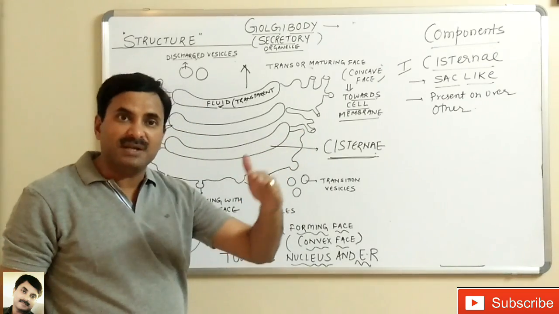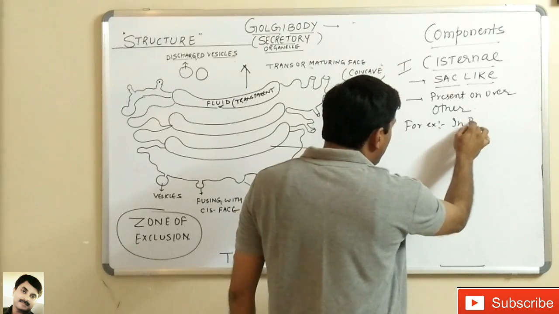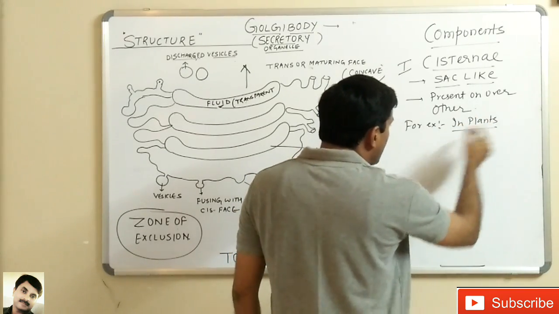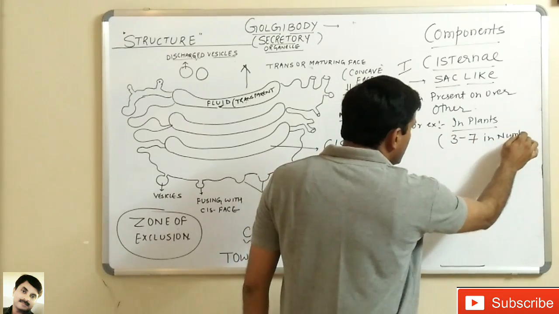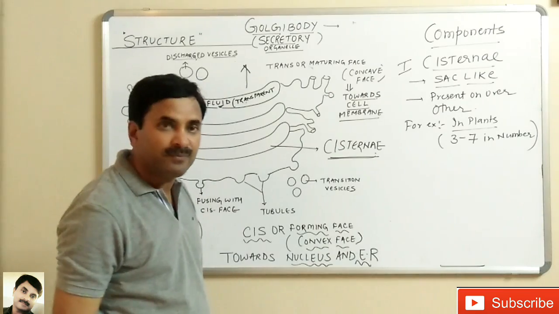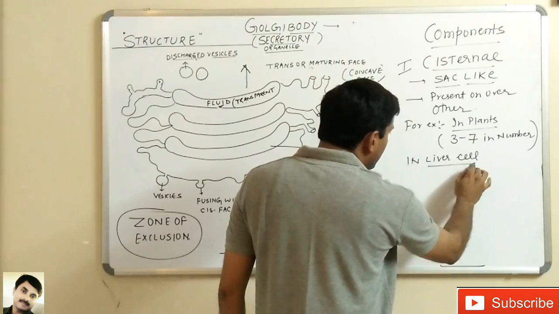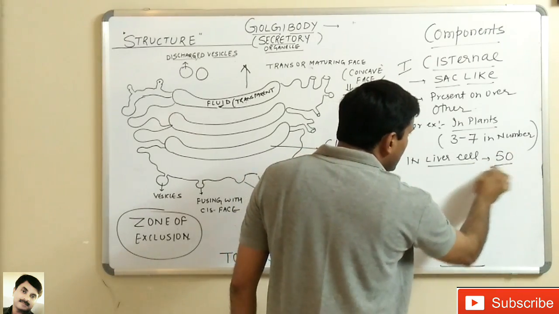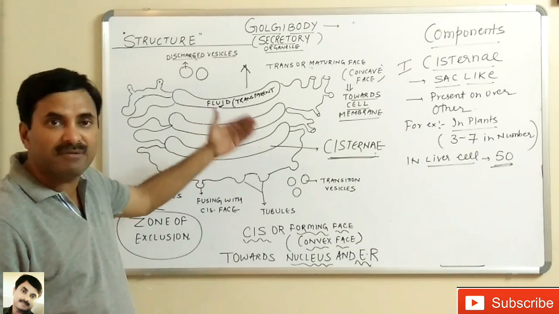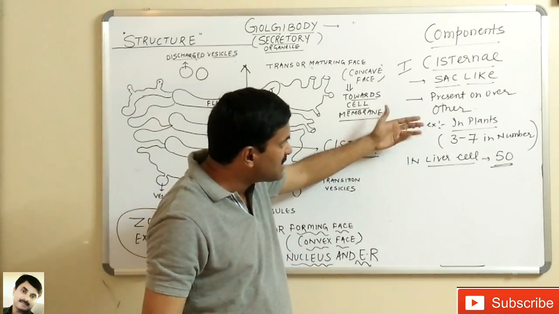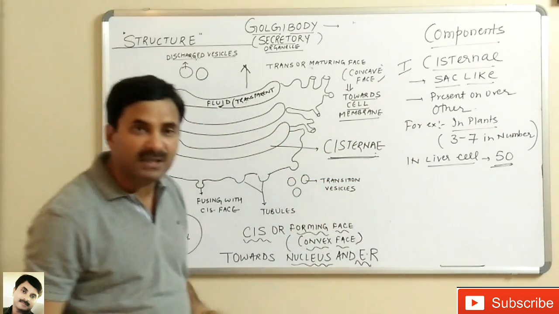The number of cisternae varies. For example, in plants they are 3 to 7 in number, stacked one above the other. But in animal cells, say in a liver cell, they may be 50 in number. So we can say that the number of cisternae varies greatly. In a plant cell, 3 to 7 cisternae are stacked over one another. In a liver cell, they may be 50.